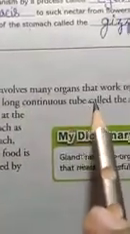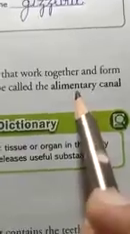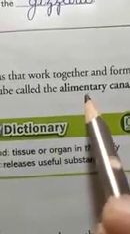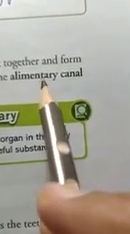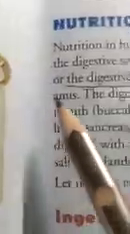The digestive system consists of a long continuous tube called the alimentary canal. Dear students, what is the alimentary canal? Food passes through a long muscular canal. That canal is called what? Alimentary canal. The alimentary canal is also called the digestive tract. It starts at the mouth and ends at the anus.